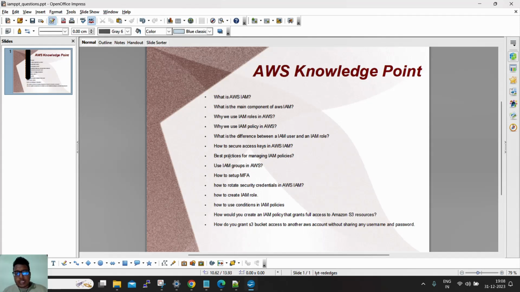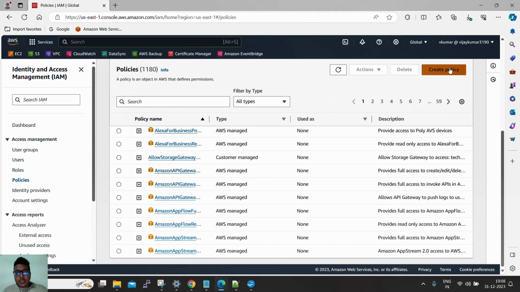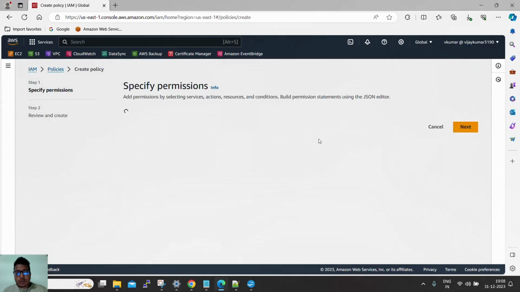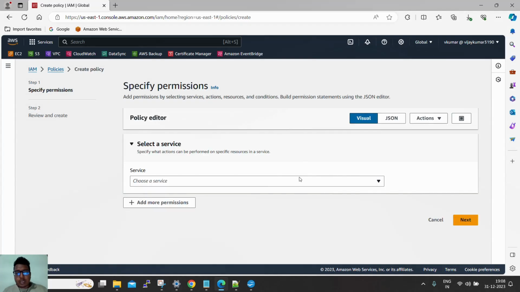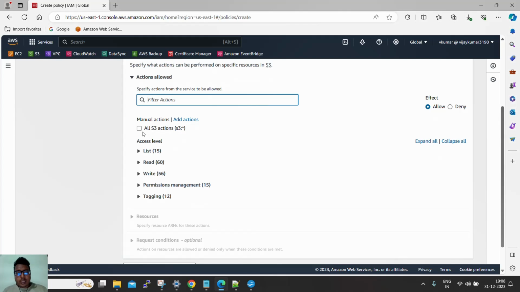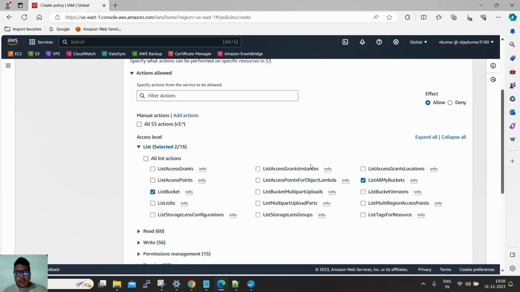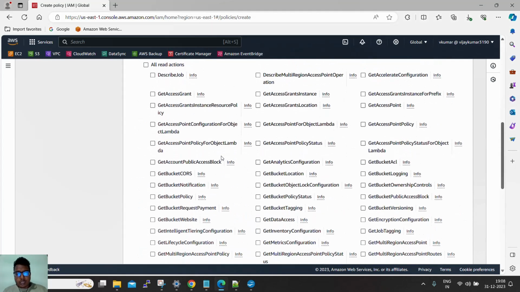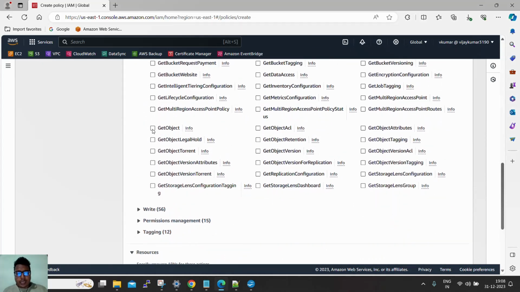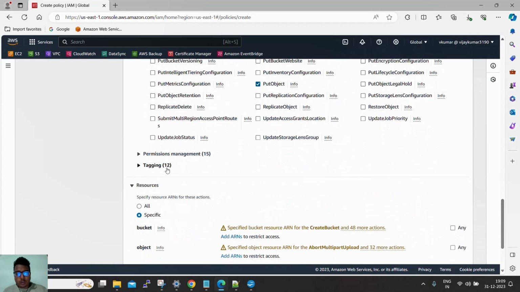Next, best practice for managing IAM policy. Whenever we create a policy, we should give very minimum access to the user. Suppose a user wants S3 access and just wants to upload some data. Then we should give list access, and from here we can give get access so that he can download, and here we can give put object.